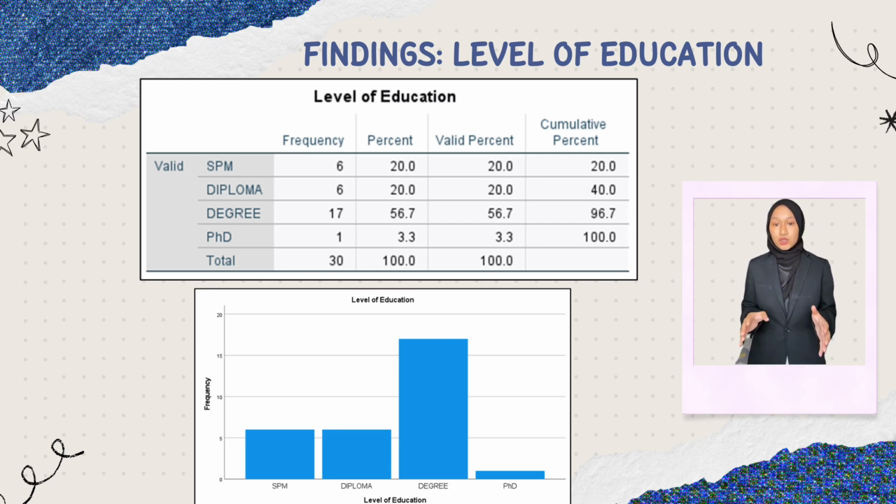The bar chart visually represents this: the x-axis shows the education levels such as SPM, diploma, degree, and PhD, and the y-axis shows the frequencies, or the number of respondents in each educational category. The bar for degree is the tallest, indicating that there are 17 respondents with this qualification.